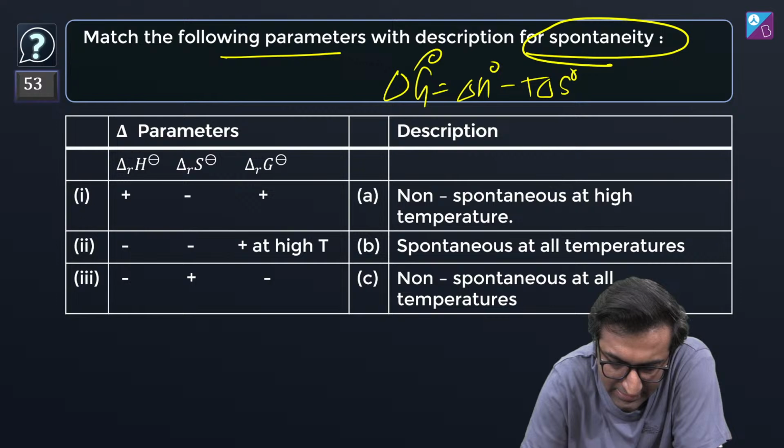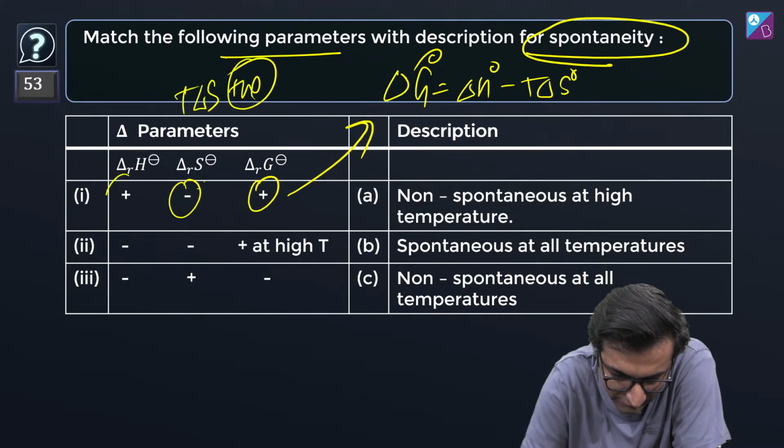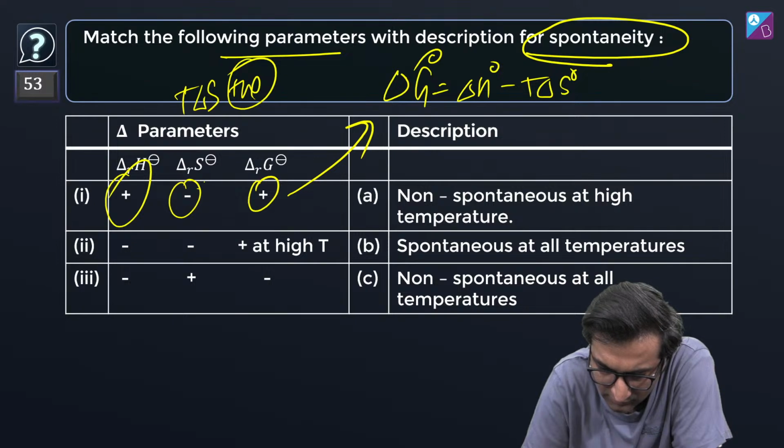Now if this guy is positive, this is negative, which means that T delta S is going to be positive, and this is positive, which means this is going to be non-spontaneous at all temperatures. That's what this one goes with, I think.